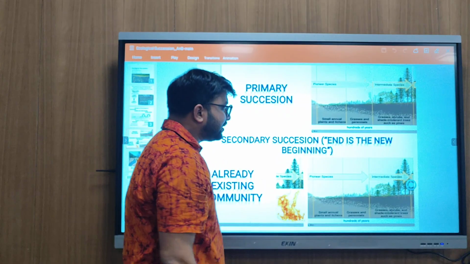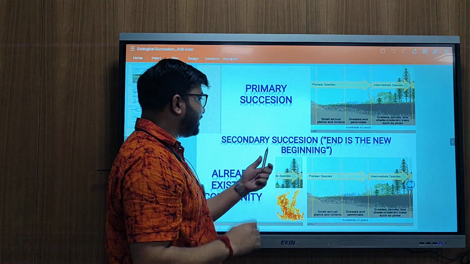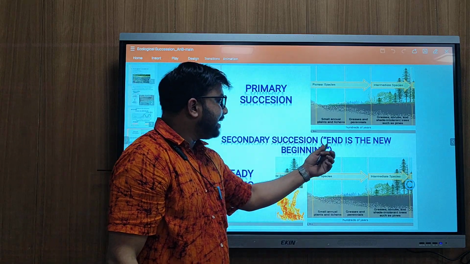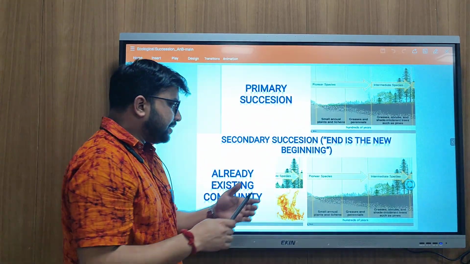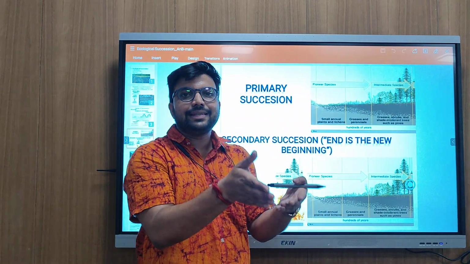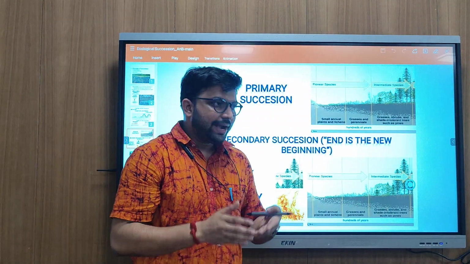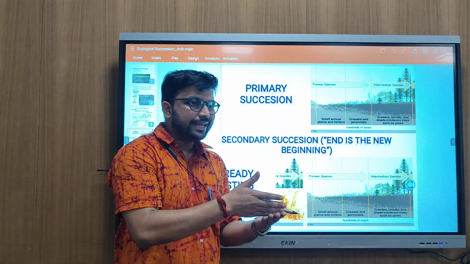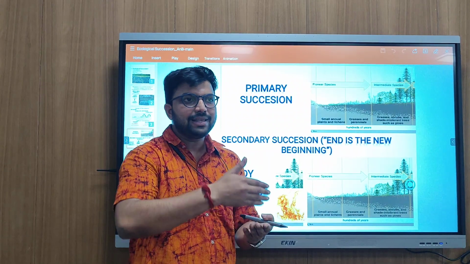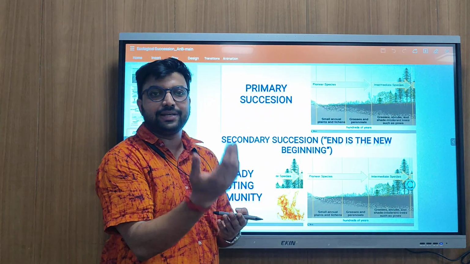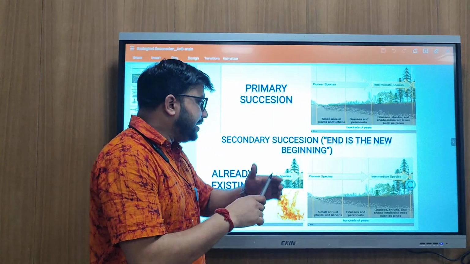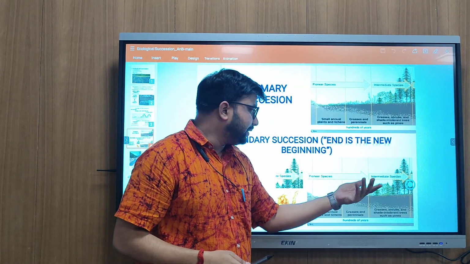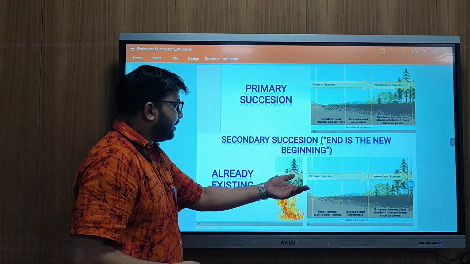What is secondary succession? I always say that in secondary succession the end is a new beginning, because it involves an already existing community. When that community is disturbed or destroyed by a natural calamity or anthropogenic, human-caused disturbance, a new community forms after the disturbance.